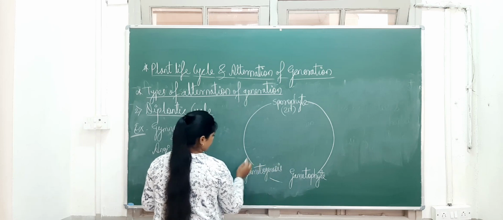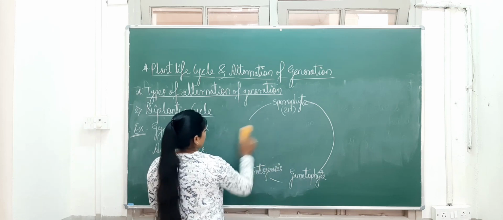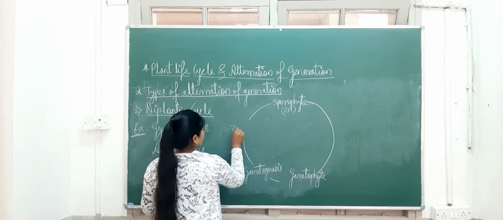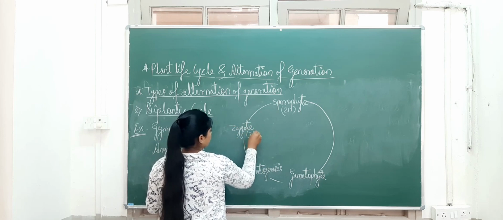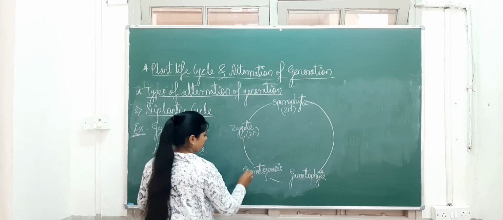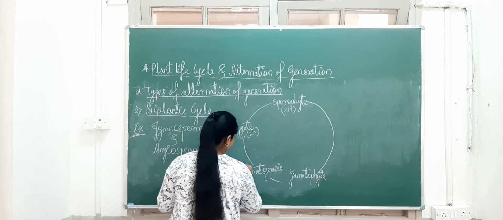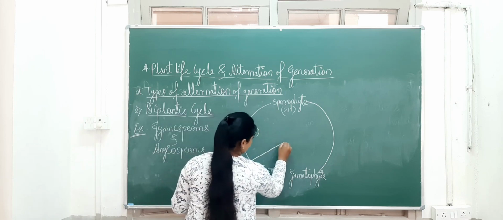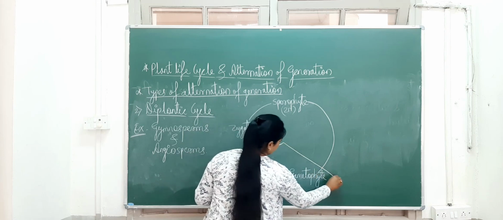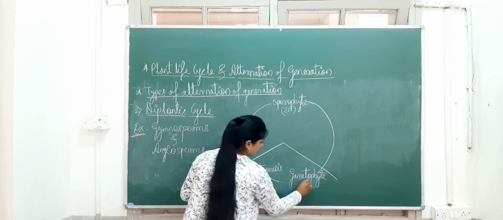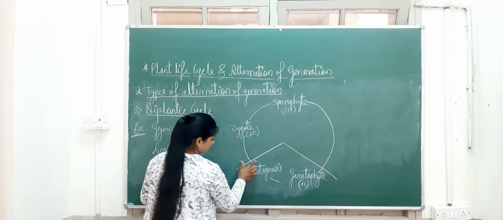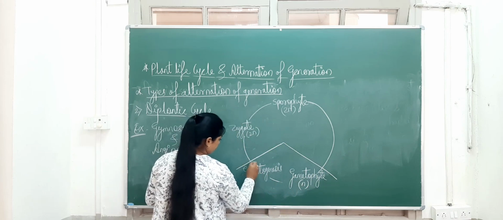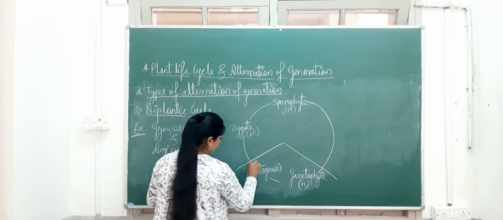Next we can see here the zygote formation. Zygote is what? Here and here what happens? This I will show you. This haploid stage, that is this. Here also we can see the two arrow marks.